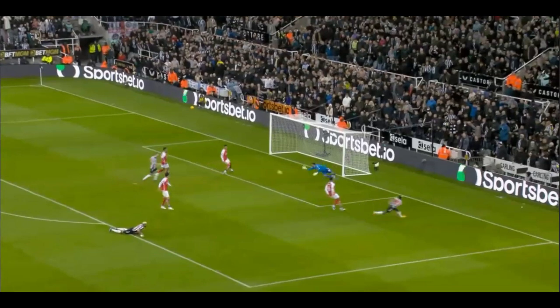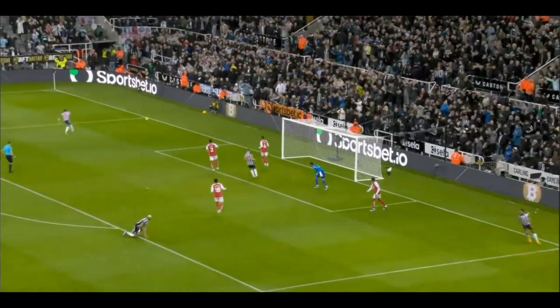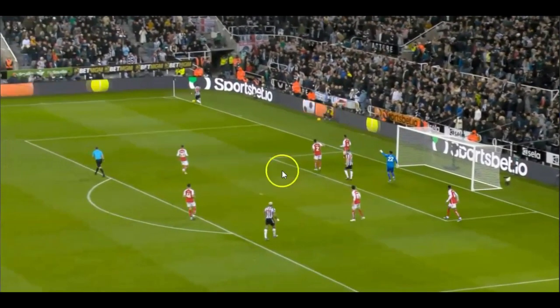But this is where the first controversy comes in. Bosh, the ball goes across, completely and utterly misses everybody. Man doesn't give up on it. Well done over here. Doesn't give up on it. And does the ball go out of play? Well, we're going to come on to that. Yeah, I think it does. But we're going to come on to that, and then I'll show you my rationale.